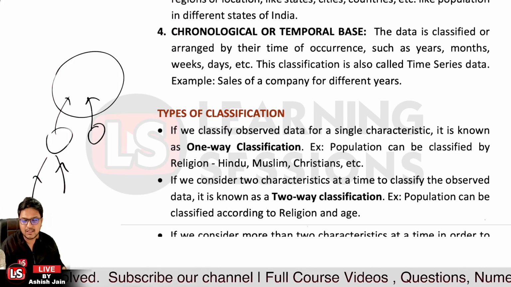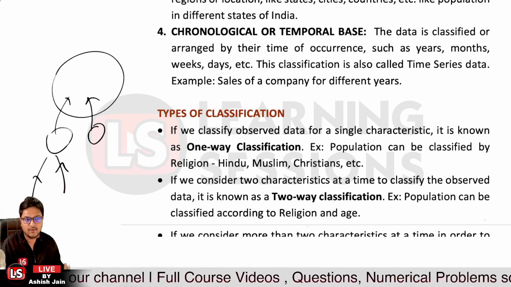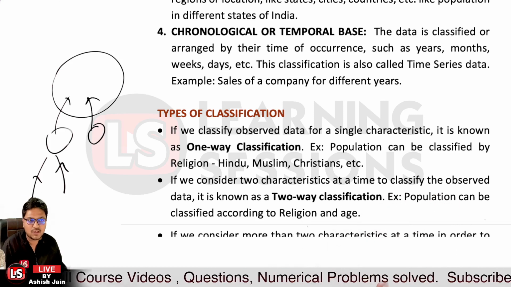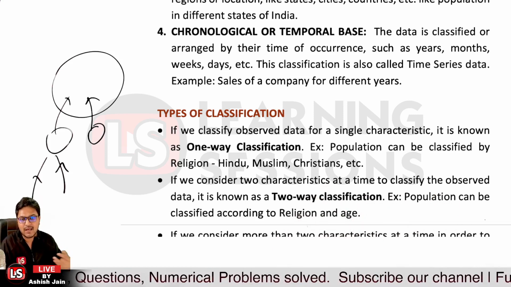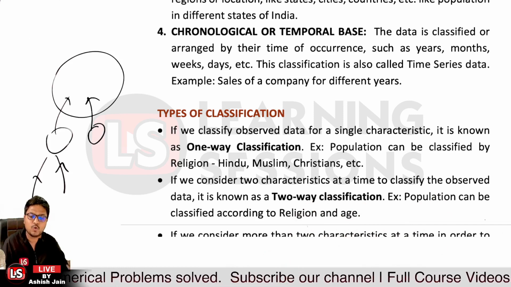When we are talking about one-way classification, we classify the data based on only one particular thing, a single characteristic. Like we classify the data based upon religion itself. That's a one-way classification. And when we have two characteristics and classify the data based on both, that is a two-way classification.